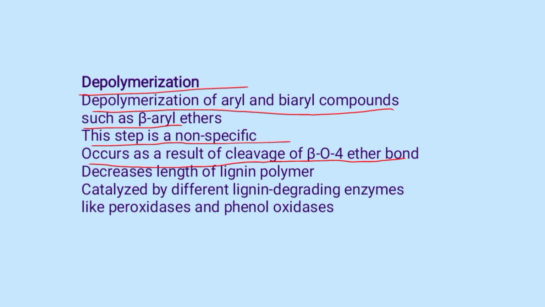the lignin. This step decreases the length of lignin polymer to obtain the dimeric or oligomeric units, which can then be further degraded into smaller molecules. This step is catalyzed by different lignin degrading enzymes found in many microorganisms like peroxidases and phenol oxidases.